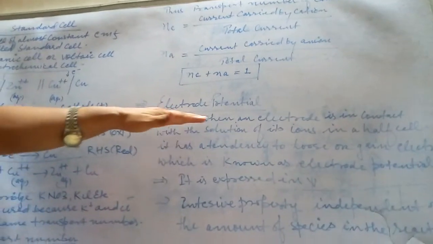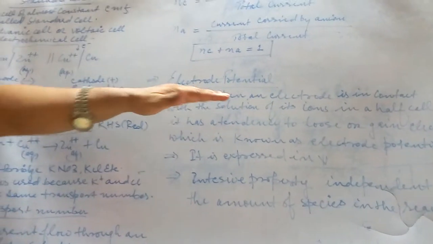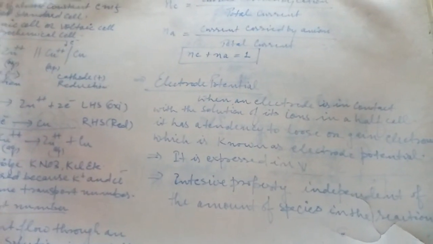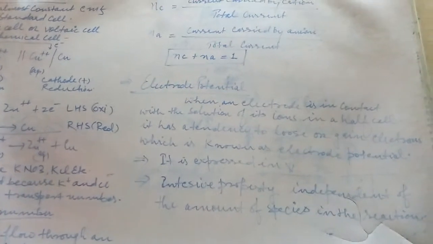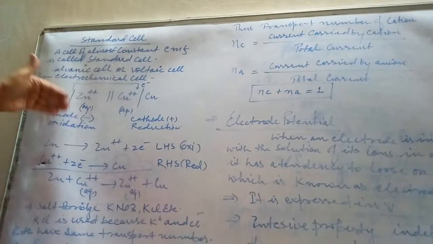Now at the very last we are going to discuss and define electrode potential. Children, when an electrode is in contact with the solution of its ions, as you have already seen in the two half cells, zinc is an electrode and copper is an electrode, and both metals as electrodes are dipped in particular solutions.